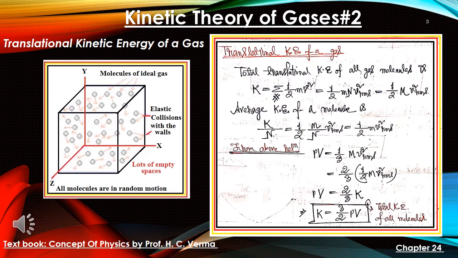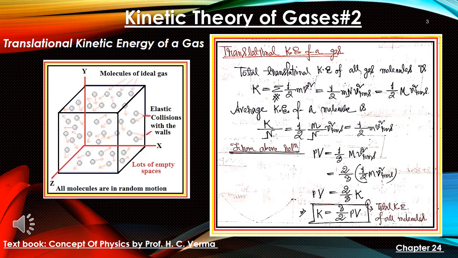Because we are considering that each molecule, suppose molecule 1 is moving with velocity v1, we square that velocity. Molecule 2 is moving with velocity v2, we square that velocity v2. Like that, we will square v1 square, v2 square, v3 square, and then take a square root over them, and the result is the RMS velocity, which is assigned to each of the molecules.